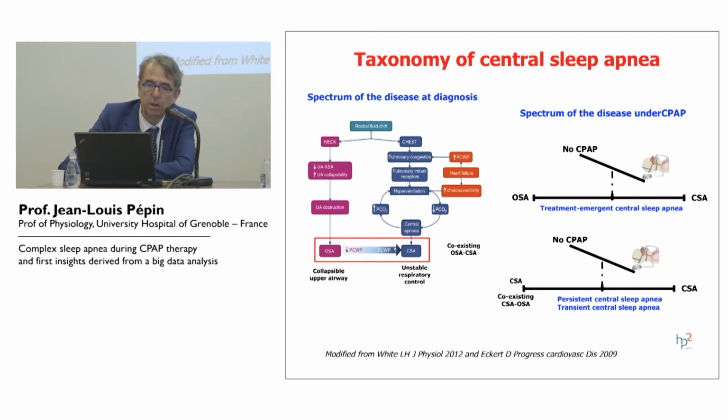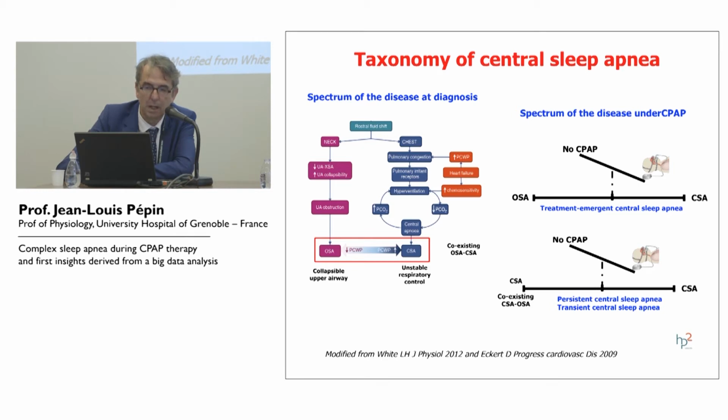And the second one is unstable respiratory control, as we have in central sleep apnea, related to some different contexts: fluid shift, cardiac failure, microarousals. And in some patients, you have a coexisting situation with collapsible upper airway and unstable respiratory control.